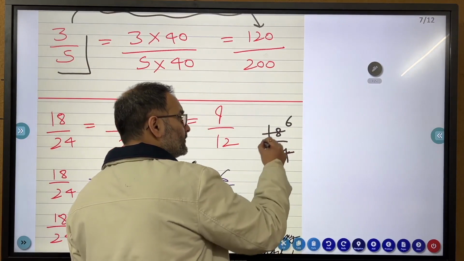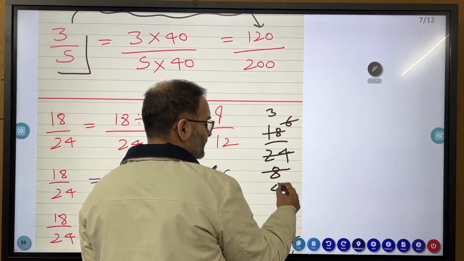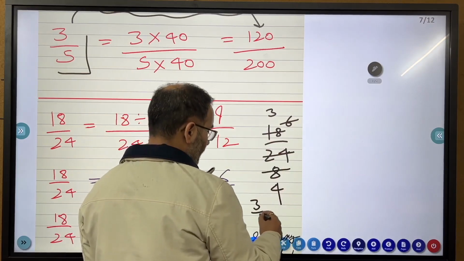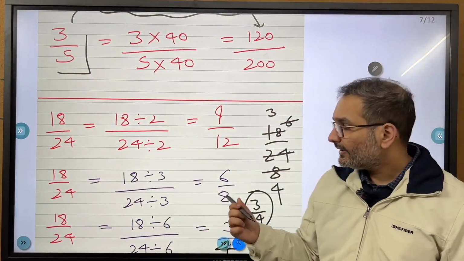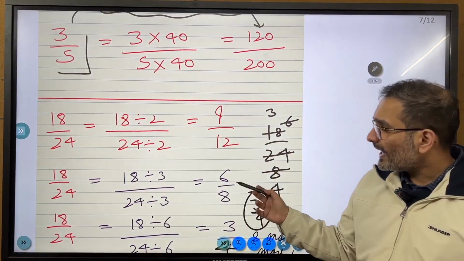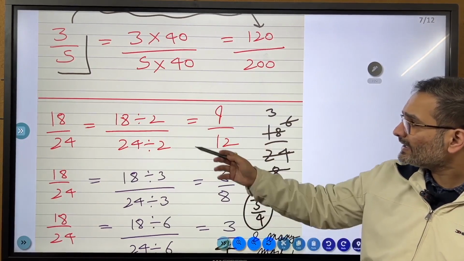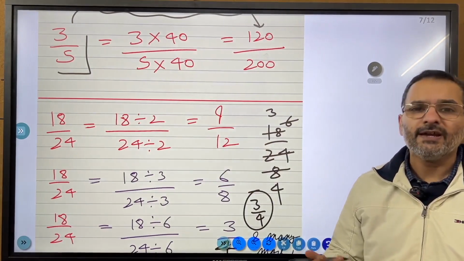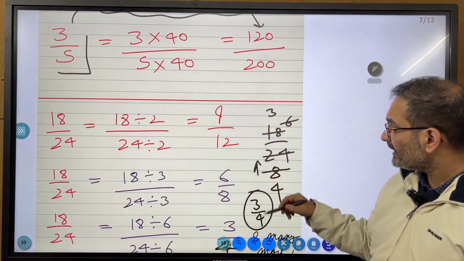Now the table of 2: 3 2s are 6 and 2 4s are 8. The base form is 3/4. So whether you write 3/4, 6/8, 9/12, or 18/24, it is the same damn thing. The simplified version is 3/4.